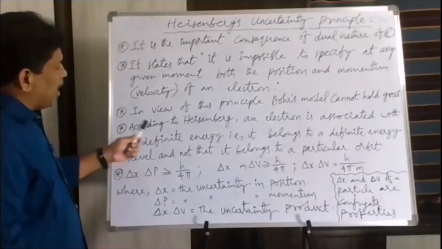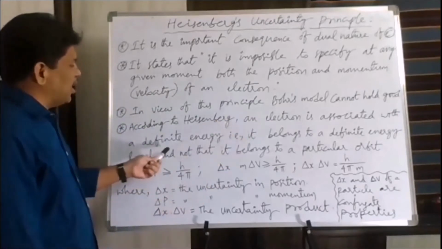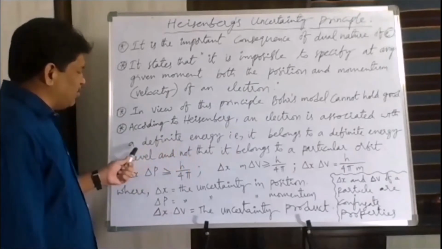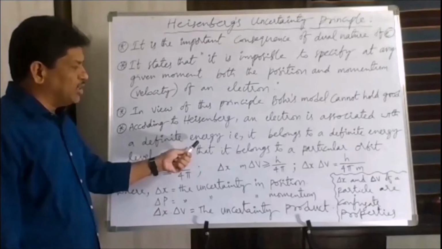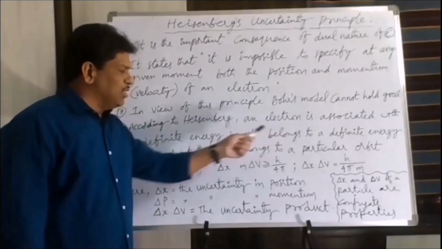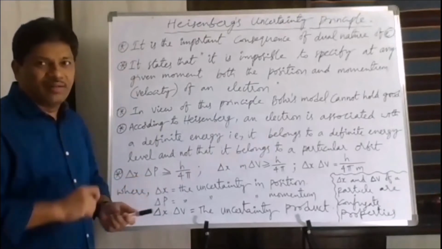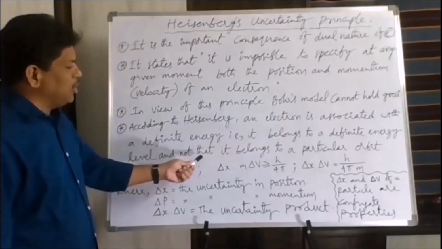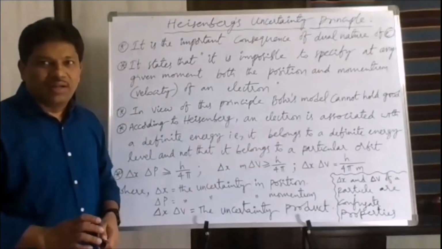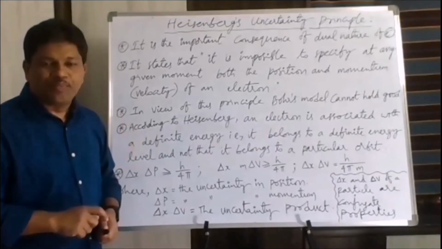According to Heisenberg, an electron is associated with a definite energy. Every electron in the atom is associated with a definite quantity of energy, that is, it belongs to a definite energy level, and not to a particular orbit. The electron does not belong to a particular orbit, as Bohr has said.